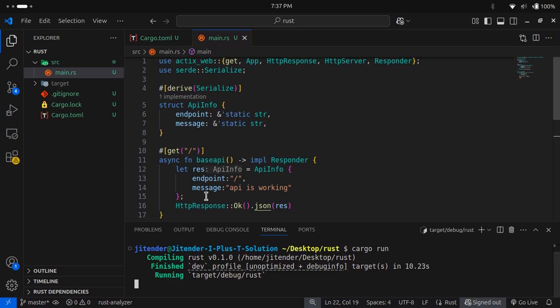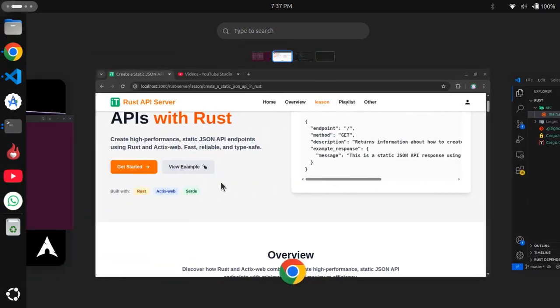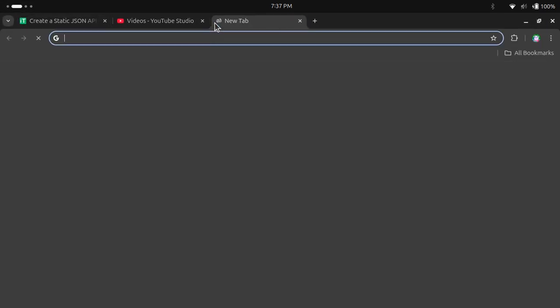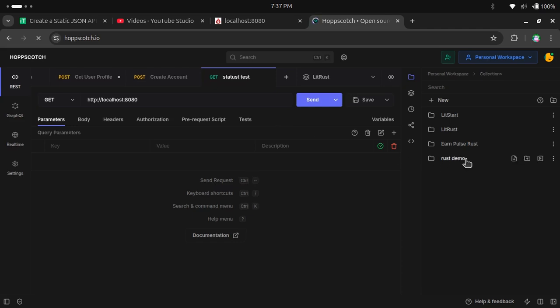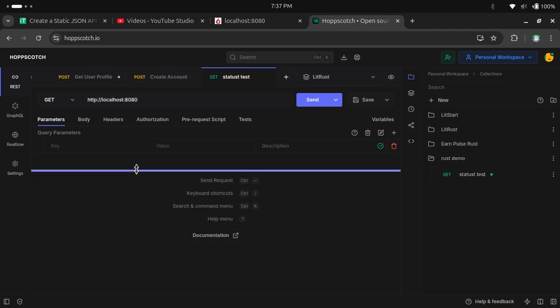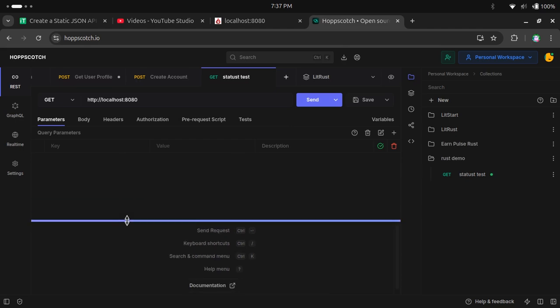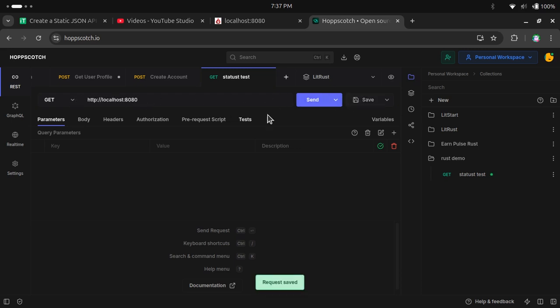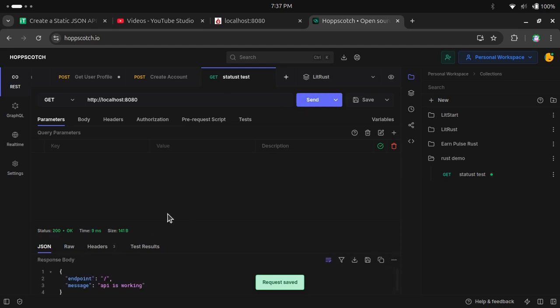Right now, what we will do is hit our localhost 8080, and let's see what will be there. So this is our localhost 8080, and if we enter, you can see our entry point is this, and the message we are getting is API is working. Perfect. Now we will see the response time, what time we are getting. So we will see the status test. We are hitting our base URL and the port is 8080. That's running perfectly. If I send here, you can see we have got the message, static data.